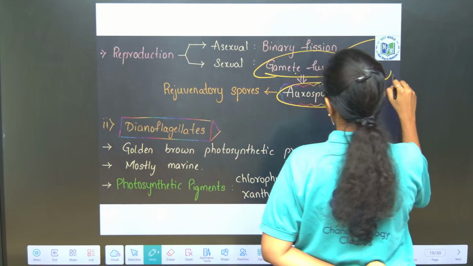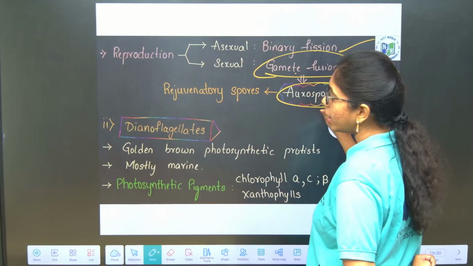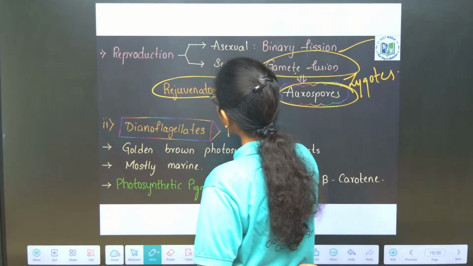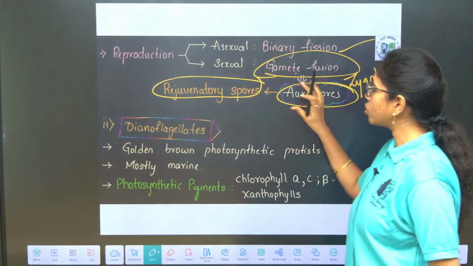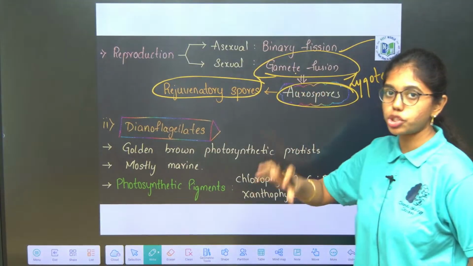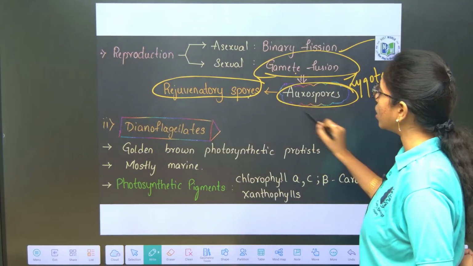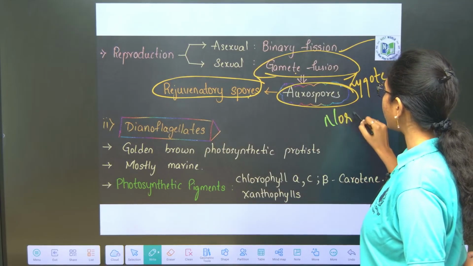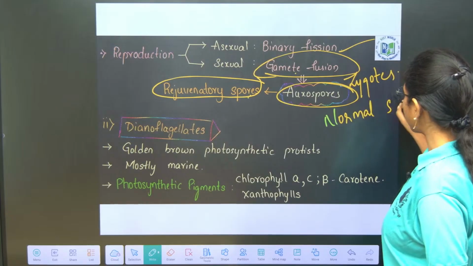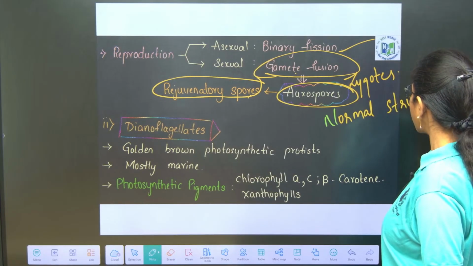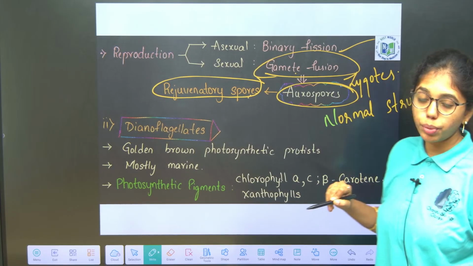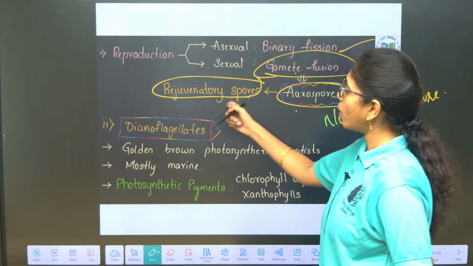But auxospores are popularly known as rejuvenatory spores because they stay as such during unfavorable conditions and rejuvenate to the normal shape and structure whenever favorable conditions resume. That is why they are called what?